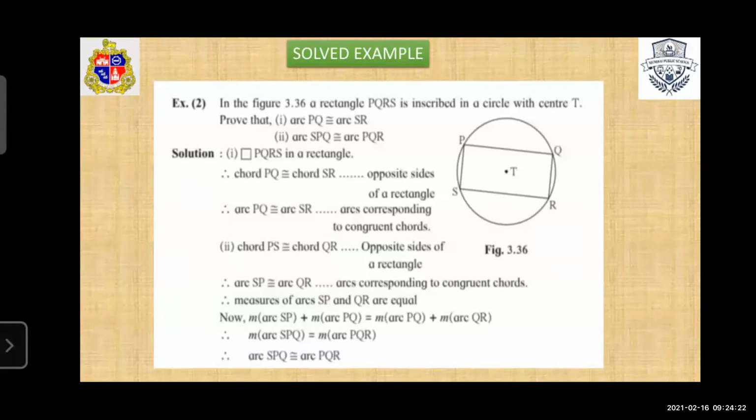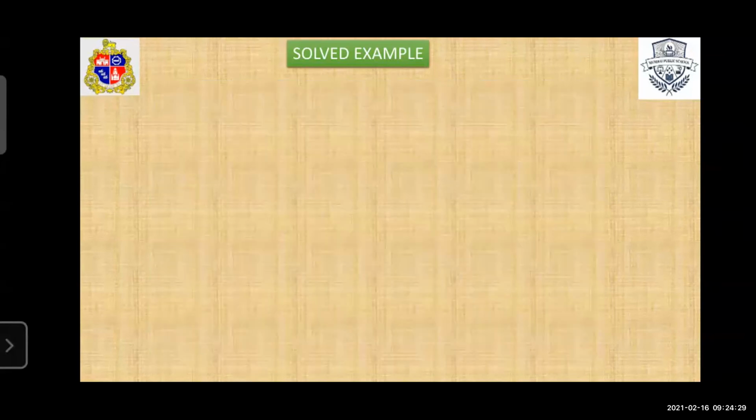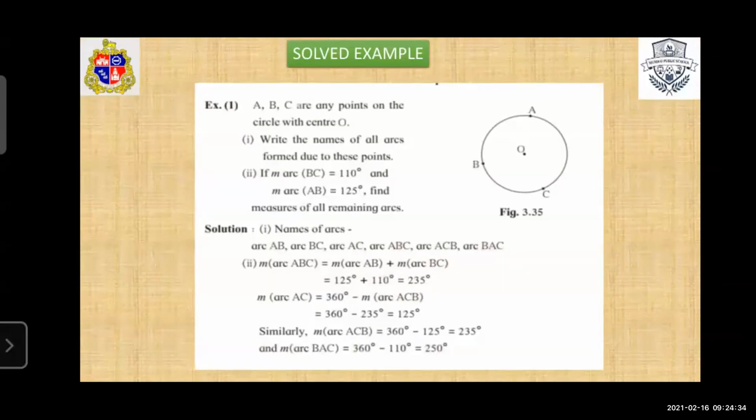Solve example 1 again. Which one? The first one. Hello. First question, first solved example. Okay, see.